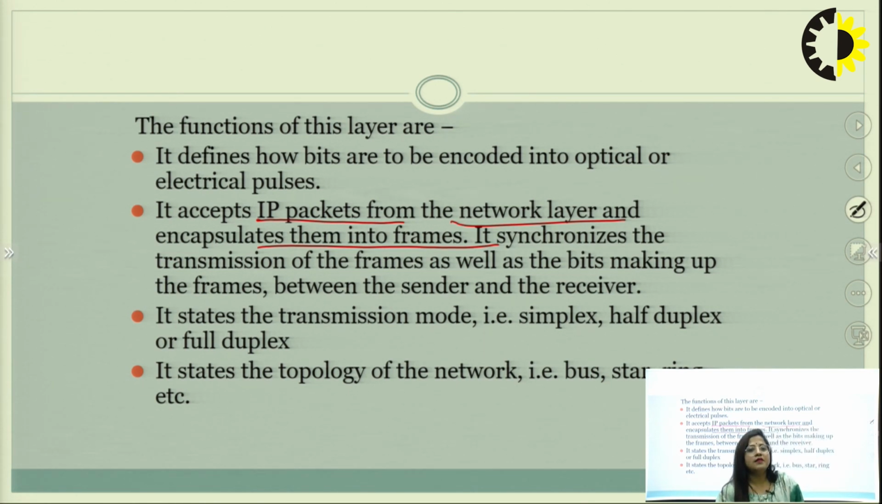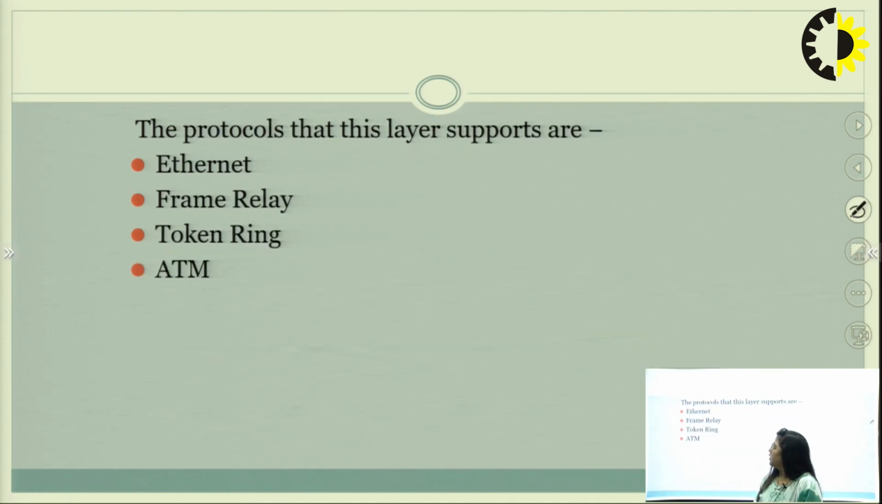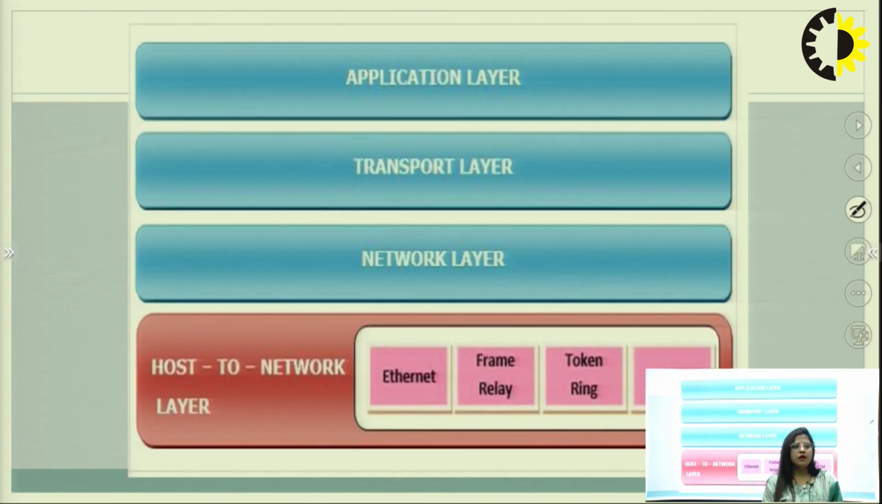And the state of transmission depends on some duplex modes, that is simplex, half duplex and full duplex. And some topologies are also used in this layer: bus, ring and star. These protocols support Ethernet, frame relay, token ring and ATM. These are very simple, earlier uses. Then next layer is this. So again, the host to network layer uses these types of protocols.